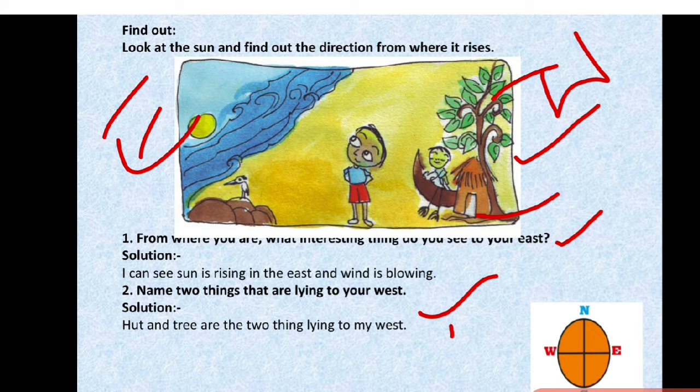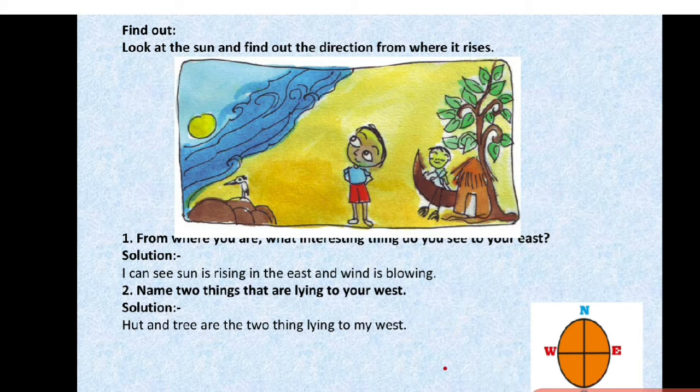Okay, directions. Now when we discuss directions, east and west, totally how many directions are there? North, south, east and west. Yes or no? There are 4 directions. Okay, children. Now next,